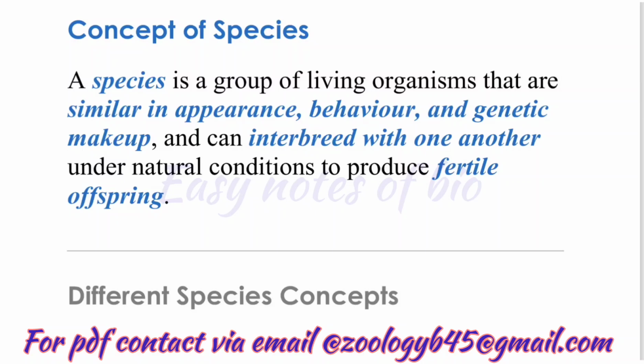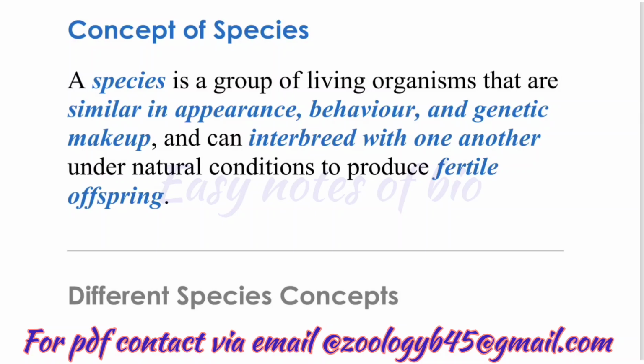A species is a group of living organisms that are similar in appearance, behavior, and genetic makeup and can interbreed with one another under natural conditions to produce fertile offsprings.